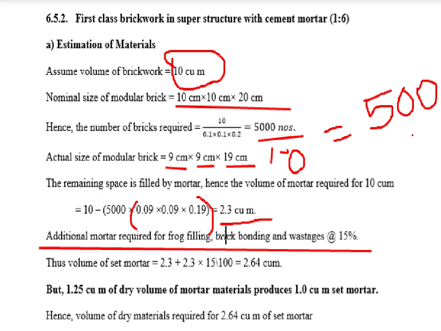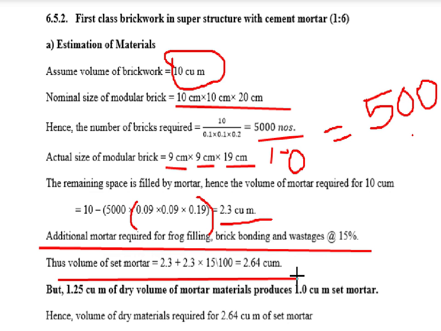I earlier discussed what frog filling is, what a frog is, and brick bonding and wastage, that is 15%. Thus your total volume of mortar is 2.3 plus 15% of 2.3, that will be 2.64.